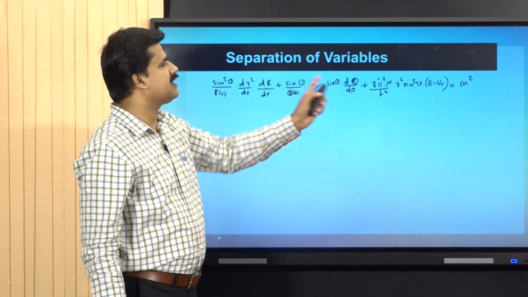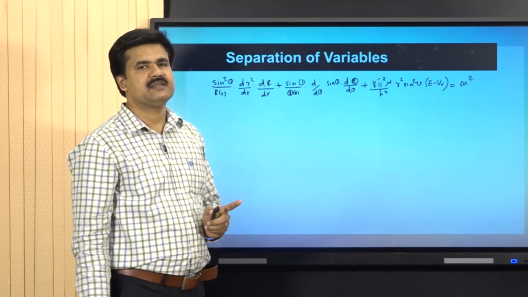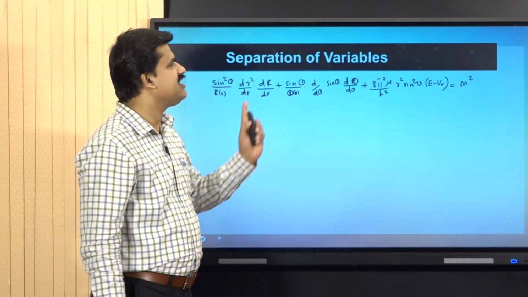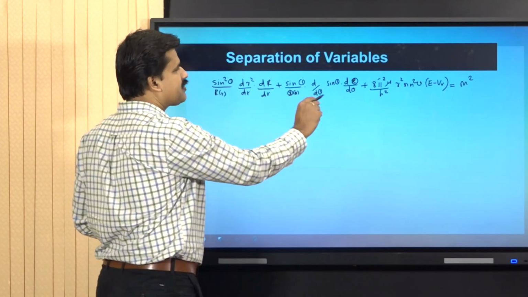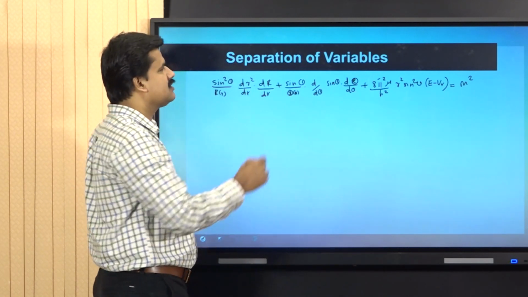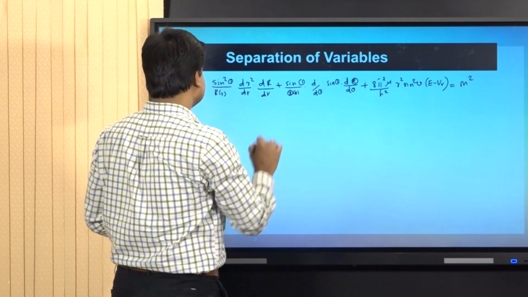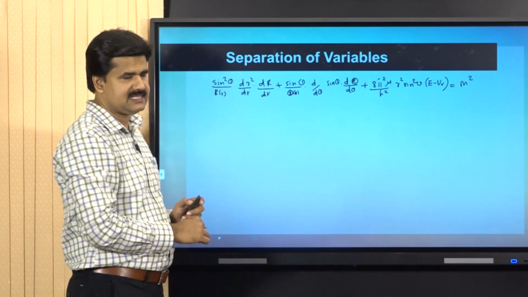Now this part contains two variables: one variable is theta and the other variable is r. We already separated the phi part. So in order to separate this part into two more equations, we have to proceed like this. First of all, we have to divide by sine square theta.